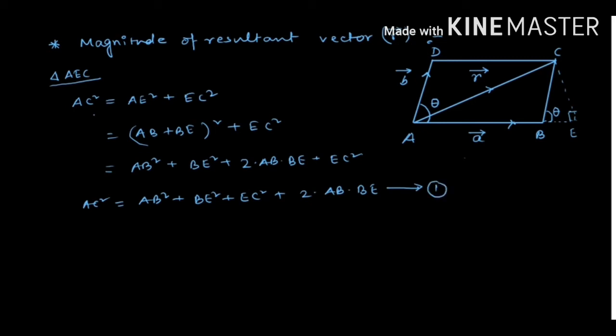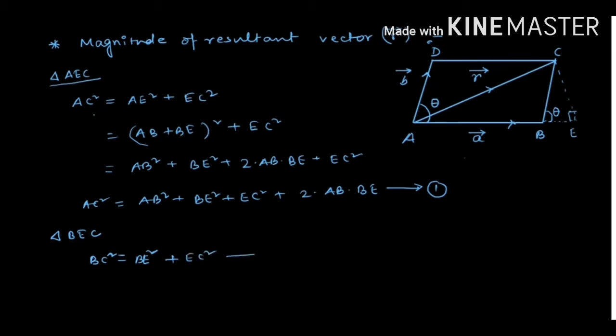Now taking another triangle BEC. Actually we want to eliminate this term E from equation number 1. For this we consider this triangle BEC. Now this triangle is also a right angle triangle, and for this triangle we can write BC square equal to BE square plus EC square.